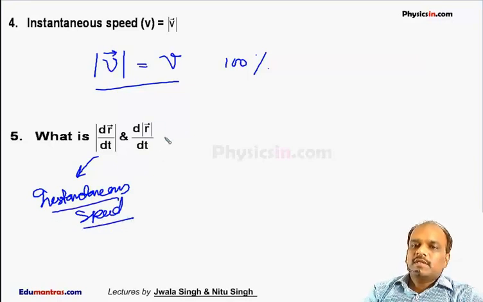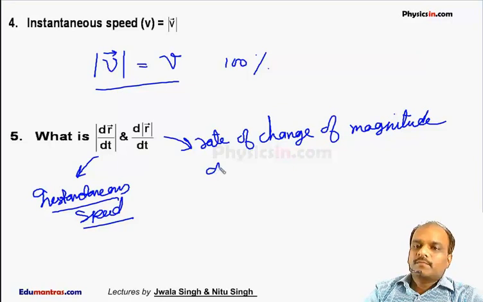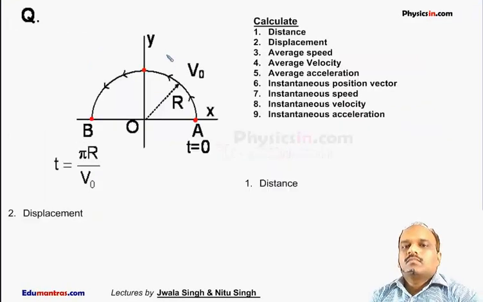But d|r| by dt is the rate of change of the magnitude of position vector. These two may be the same under one condition, that the body is performing unidirectional motion. Otherwise these two can never be equal.